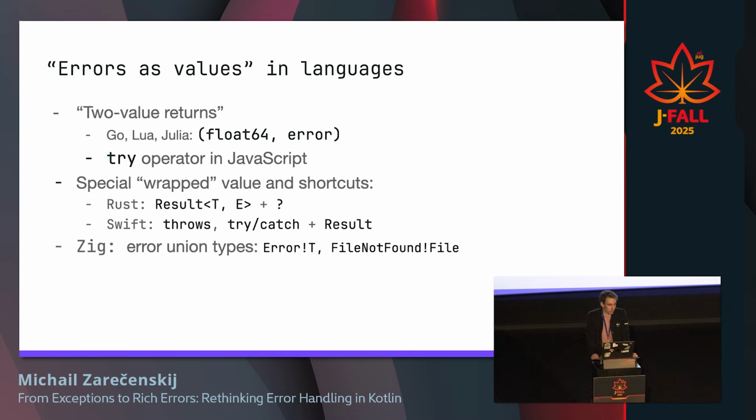In programming languages where types are all around, there are typical uses of result, for instance in Rust, plus some shortcuts in the form of question mark, where you can just invoke a method, put the question mark, which means that if it's an error, then it will be propagated to the caller automatically without changing your signature. In Swift, it's quite similar with more shortcuts. While it has throws, it's actually just syntactic sugar over result.